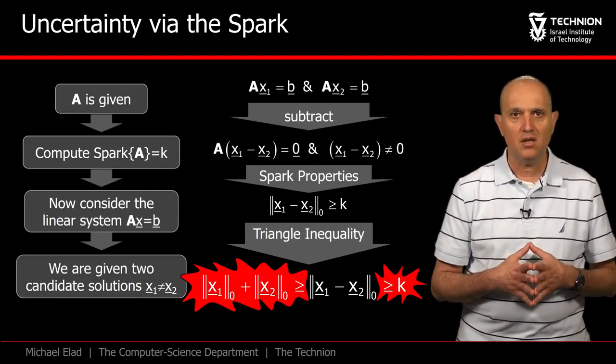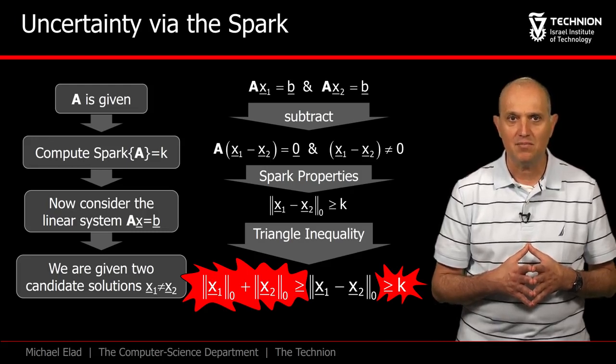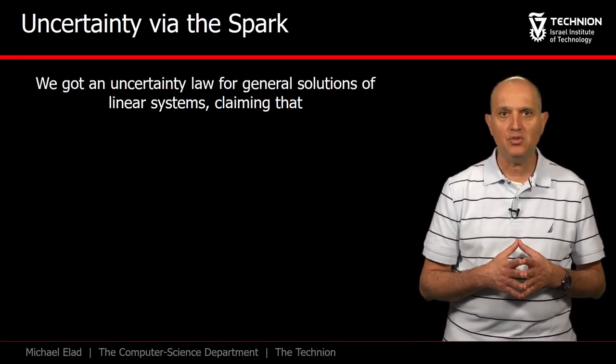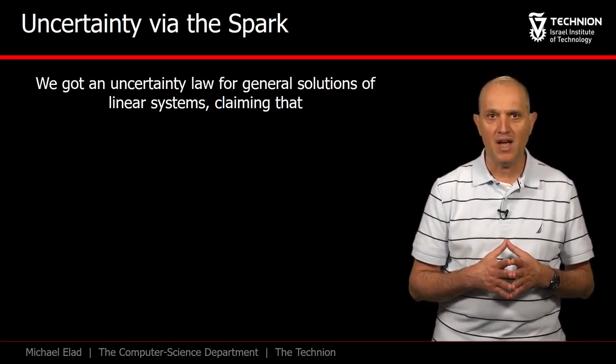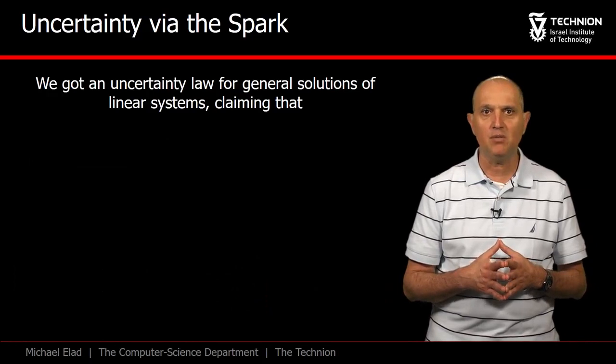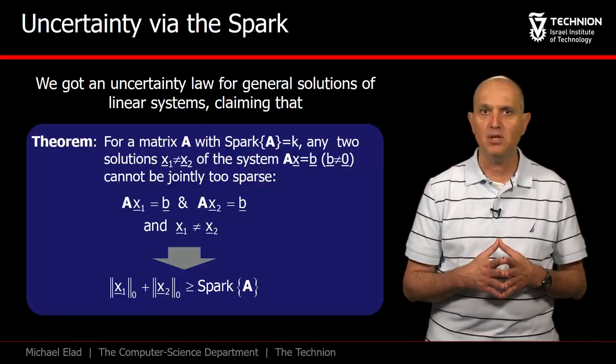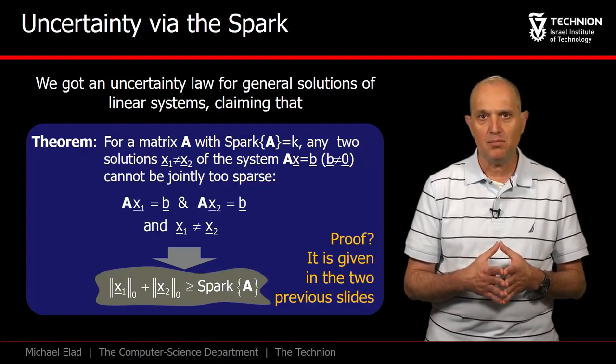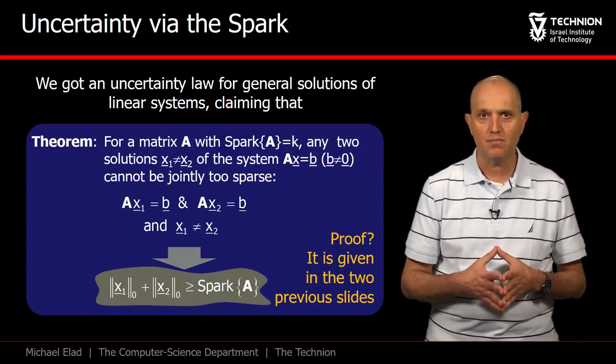Look at this highlighted inequality. Does it remind you of something we have already seen? We got a new uncertainty rule that states that any two different solutions of Ax equals b cannot be jointly sparse. Here is a theorem that states this clearly, and its proof is very simple, as we have just seen.